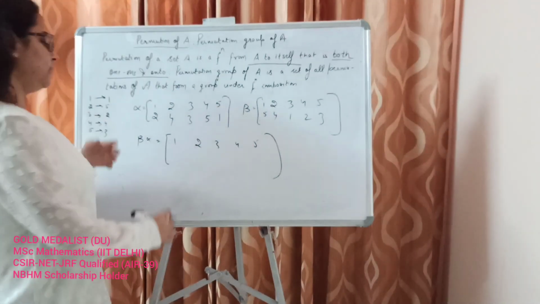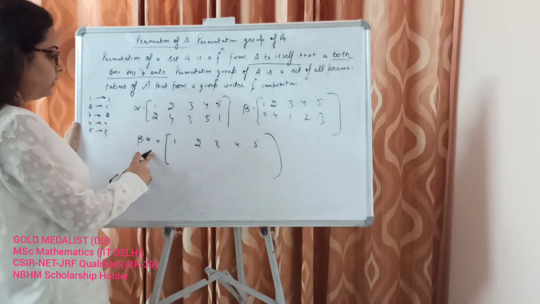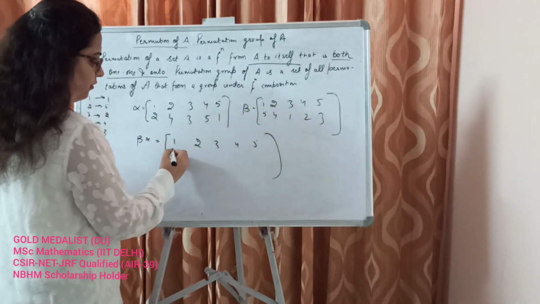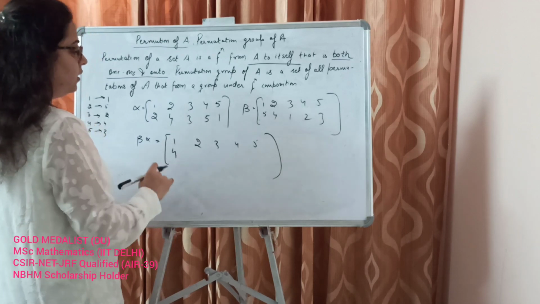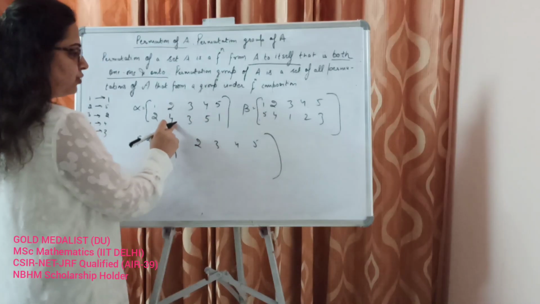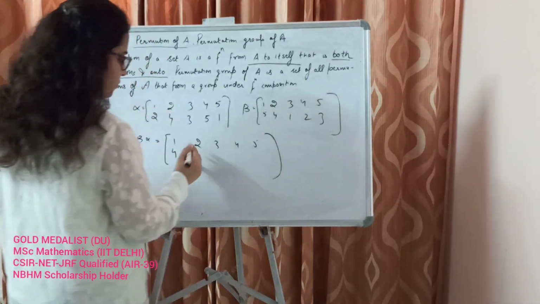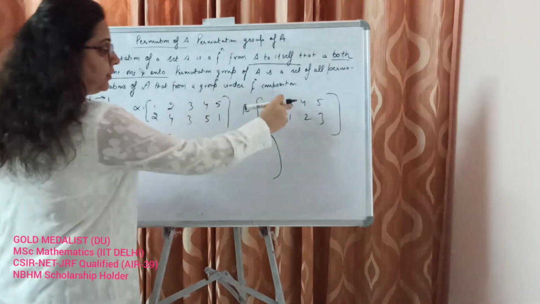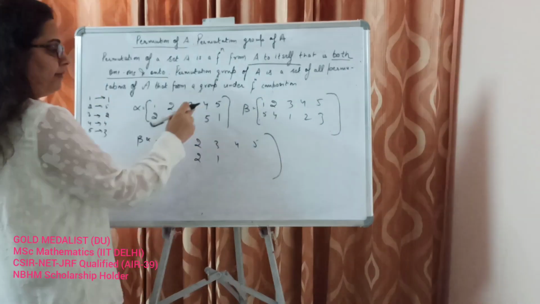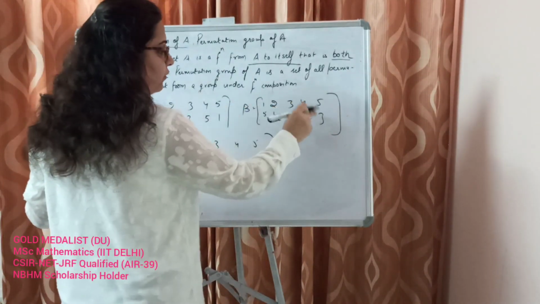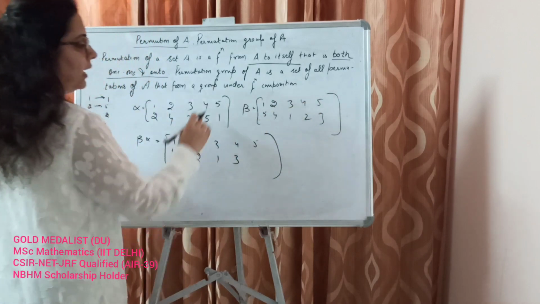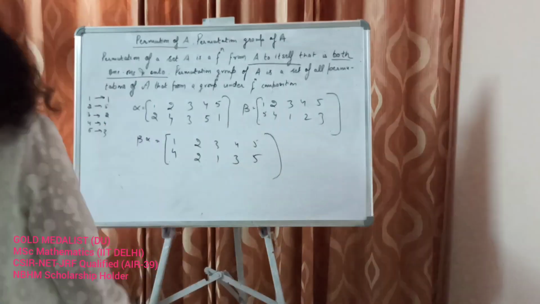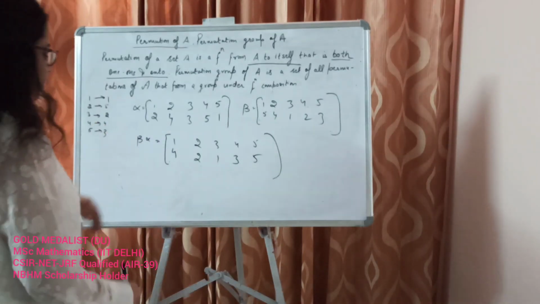Now start from the right hand side, which is alpha. 1 goes to 2 and 2 goes to 4. Then 2 goes to 4 and 4 goes to 2. Then 3 goes to 3 and 3 goes to 1. Then 4 goes to 5 and 5 goes to 3. And 5 goes to 1 and 1 goes to 5. So this is the value of beta alpha.